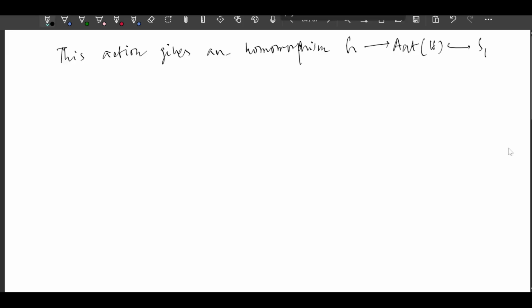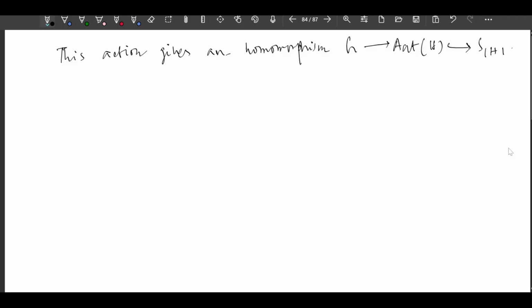And since this is a conjugation action, these permutations are not only permutations, they are automorphisms. So this action gives a homomorphism from G to the automorphism group of H, right?